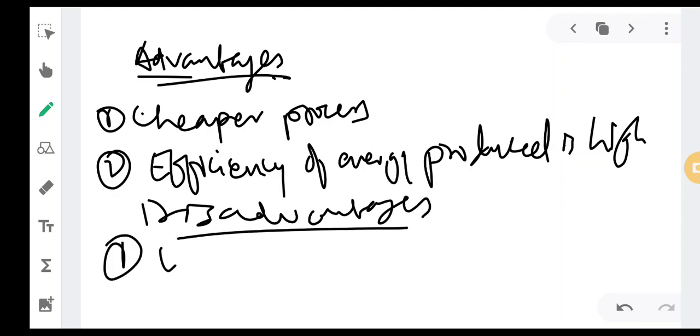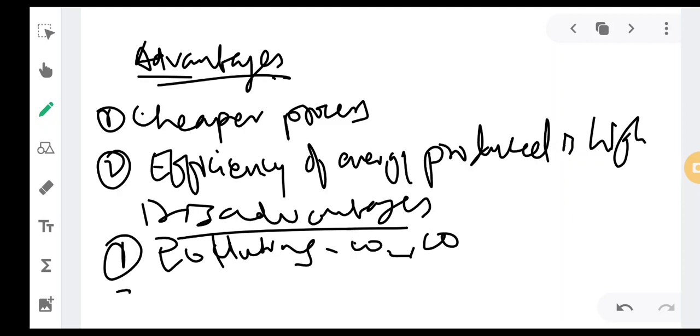So the disadvantages are, it is polluting. It is a very polluting process. After the burning of the coal, various harmful gases like carbon dioxide and carbon monoxide are produced, which are polluting the environment.